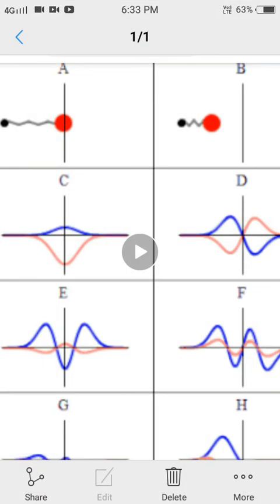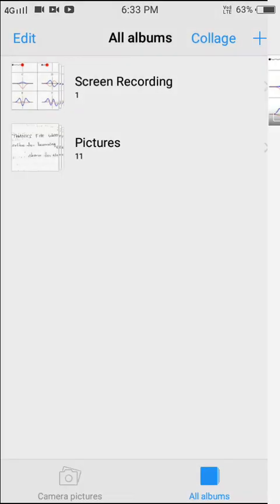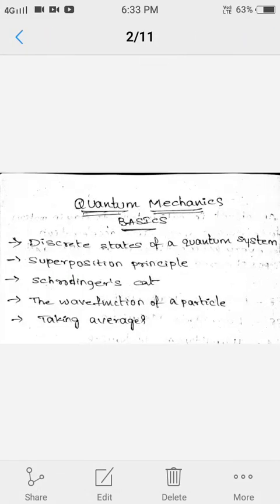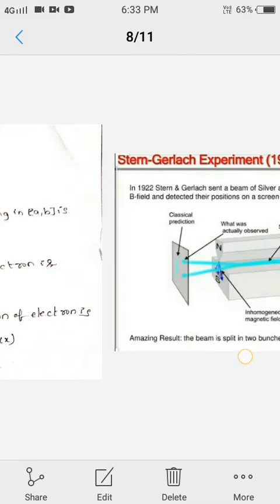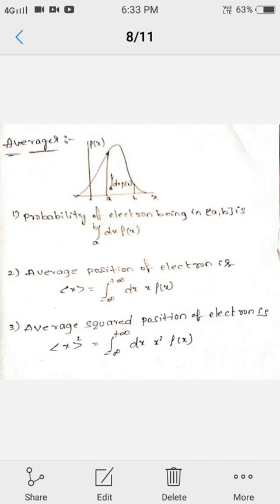And then we discuss taking averages. Suppose an electron can be at only a discrete number of positions, just like x0 and x1 and so on up to xn. The corresponding kets are ket x0, ket x1 and ket xn. Let us define this wave function in terms of averages.